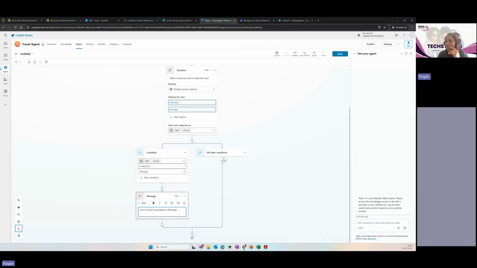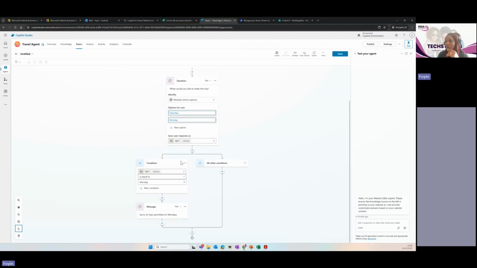So: sorry, no trips on Monday. And then we can say all other conditions means if the person picks something else. It depends on the number of options you have, right? If you have 3 or 4 or 5 options, you can determine how you want to route it. And then the final leg will be any other thing will come this way, right? So let's test this for now to give an example. What will I call this one now? Let's just say trip day test. Trip day test. Okay.